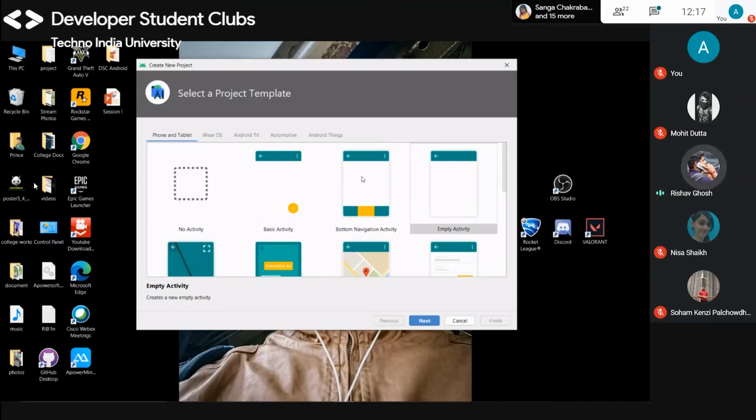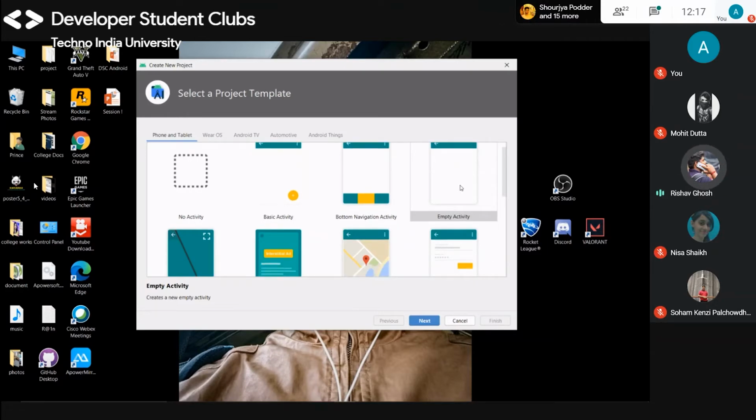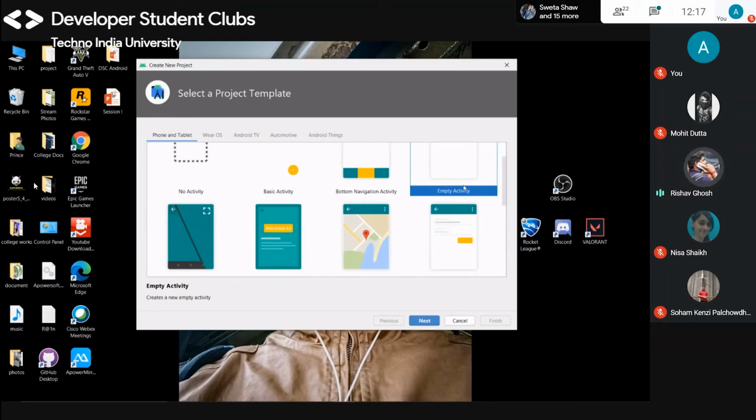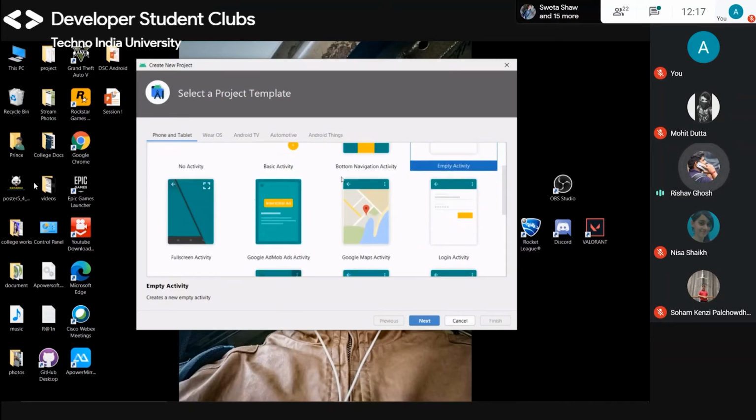And if you are going to make any navigation activity, like the navigation buttons we have in our phones, then we have to click on the navigation activity. But this empty activity is what we will prefer, because we have to make an app on our own, not just do basic things. So we will start with empty activity, or you can convert an empty activity to these layouts by your code, or if you directly choose these, the code will already be there, and you don't need to write it. So this is full screen activity.